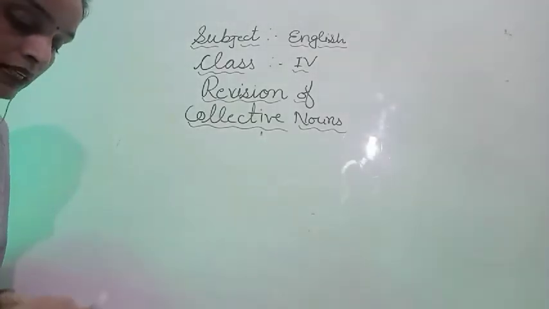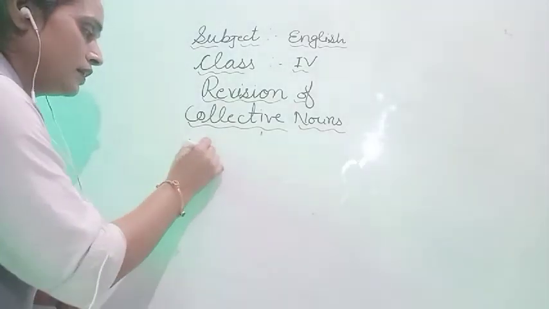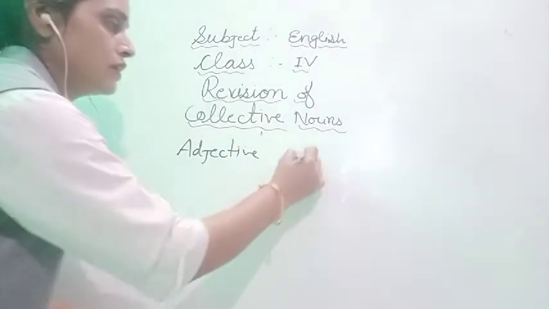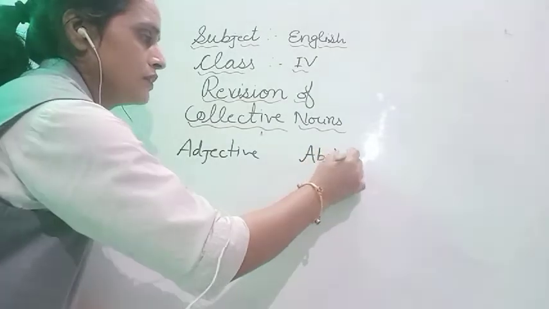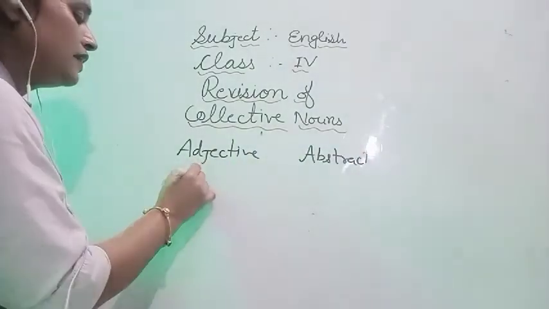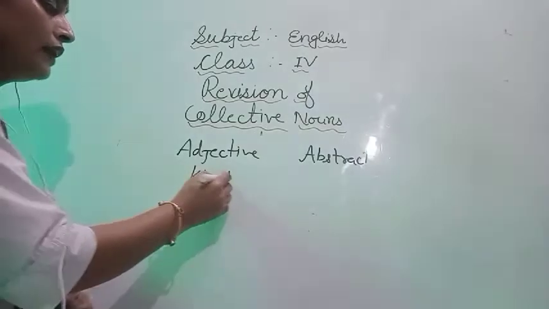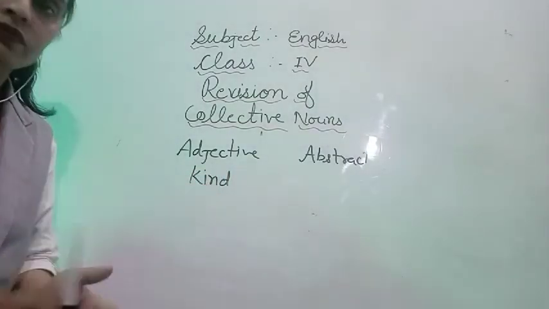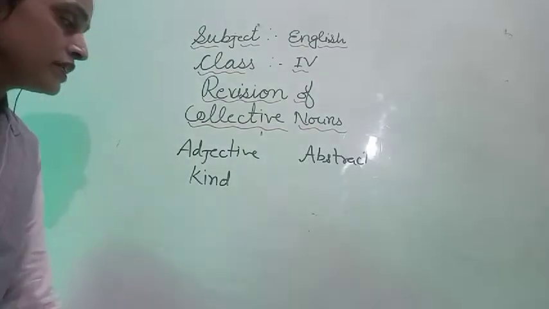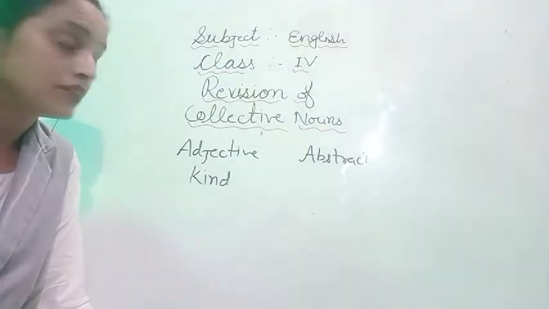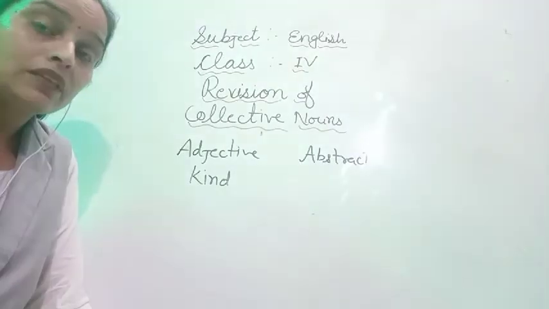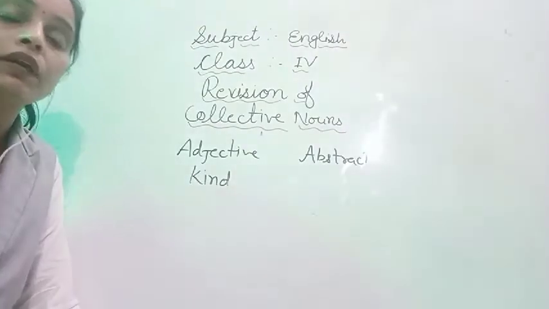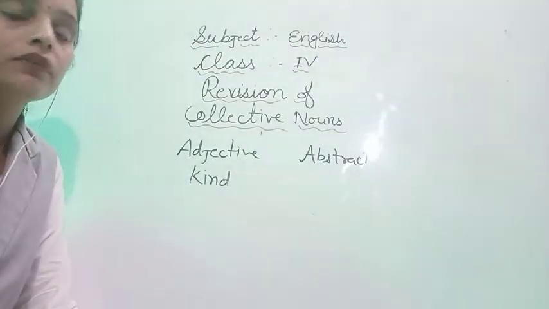We can form abstract nouns from adjectives. Here I am going to write the adjective, and how we will form the abstract noun. Kind is here as an adjective. Students, here I want to tell you what an adjective is. An adjective is a word that tells more about a noun or pronoun. जो हमें noun और pronoun के बारे में और अधिक बताता है, that is called an adjective.